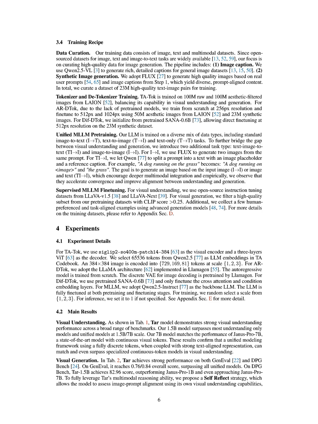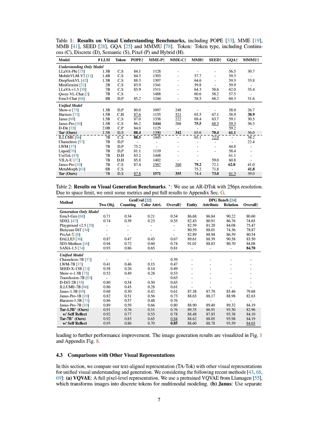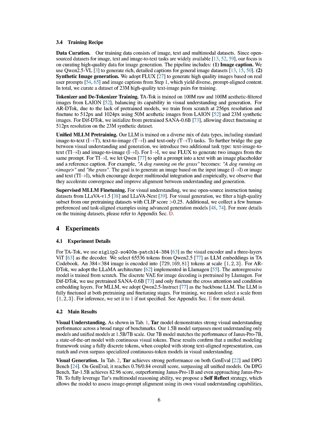In visual understanding, TATOC's 1.5B model surpasses most understanding-only models and matches the performance of Janus Pro 7B, which utilizes continuous visual tokens. Additionally, TATOC demonstrates high fidelity in image generation, outperforming pixel-based models that struggle with detail recovery. These results indicate that TATOC's shared discrete representation effectively balances the needs of visual understanding and generation, enabling superior multimodal reasoning and performance across tasks.